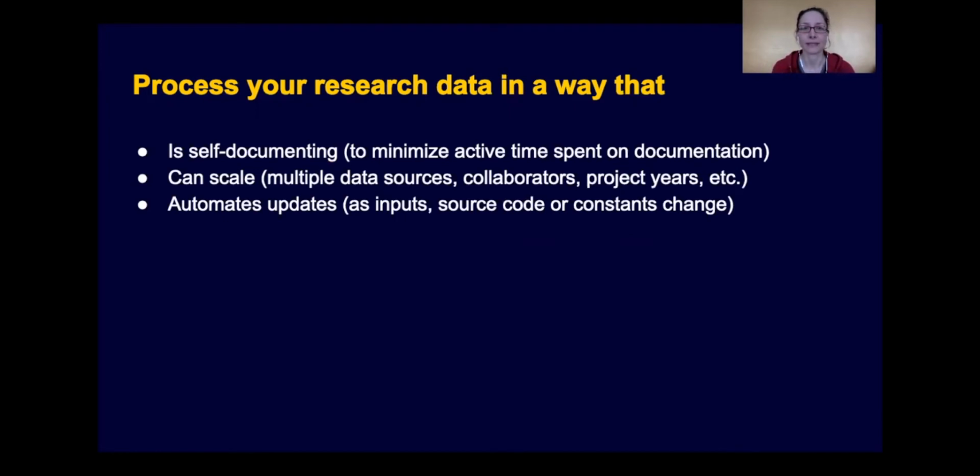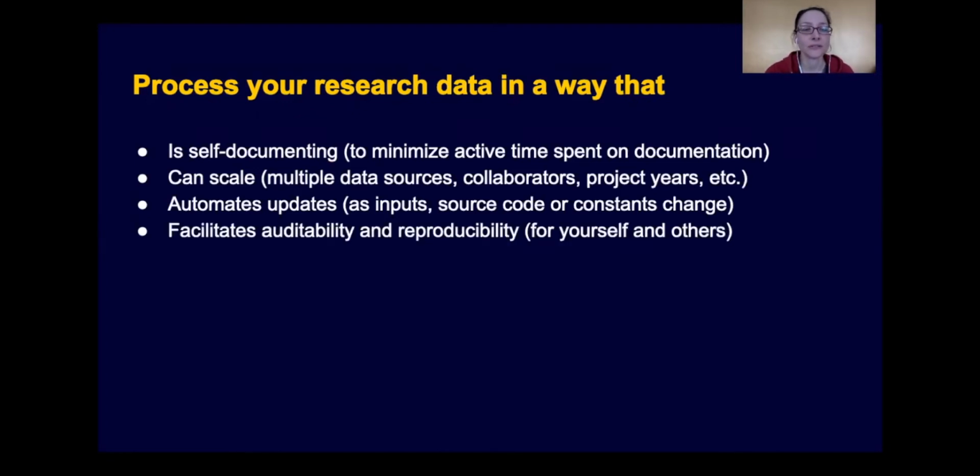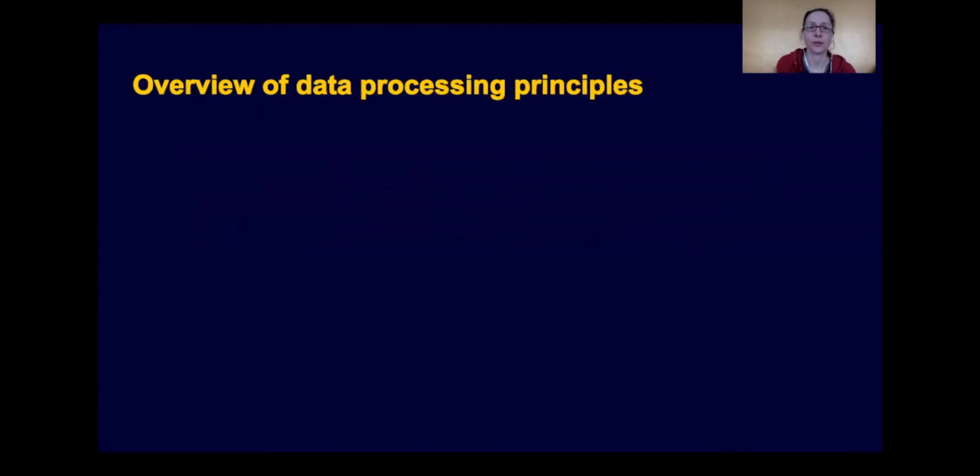So this means that as your input, your source code, or your constants change, updates to your analysis can be automated. And it also facilitates auditability and reproducibility. So this means that your research data and work are accessible for yourself and for others and their review. I want to give you an overview of the data processing principles I'm covering today, and then I'm going to talk about each one in more detail.